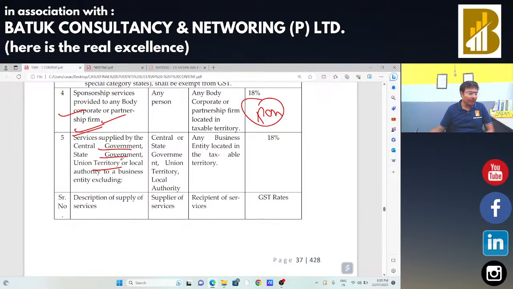Any notification for exempt RCM applicable for goods. Exempt RCM is applicable for goods. I am not getting your point. Please elaborate the situation, or you can connect with me over WhatsApp or on call so that we can discuss that point. I am not getting your point, what you are asking.